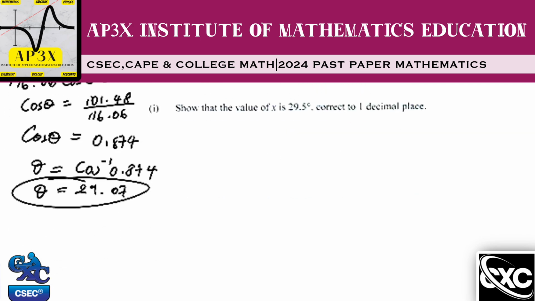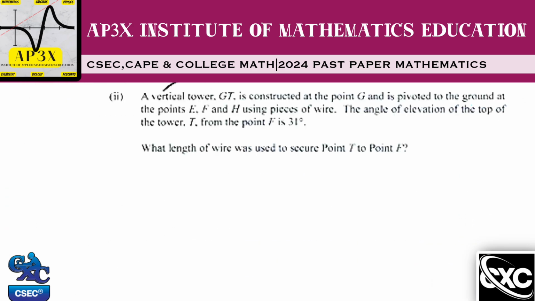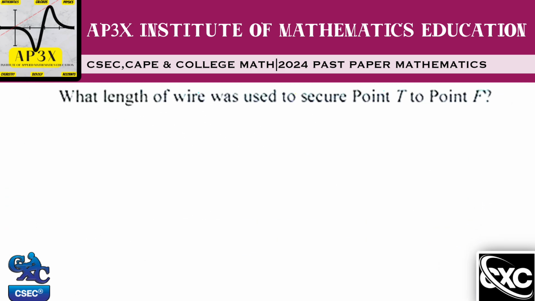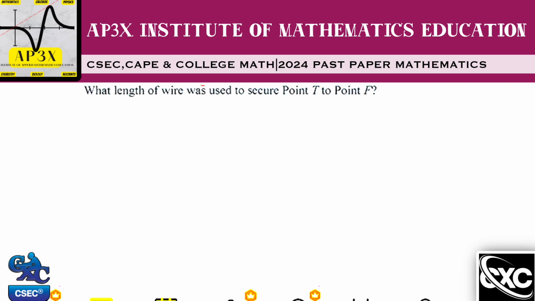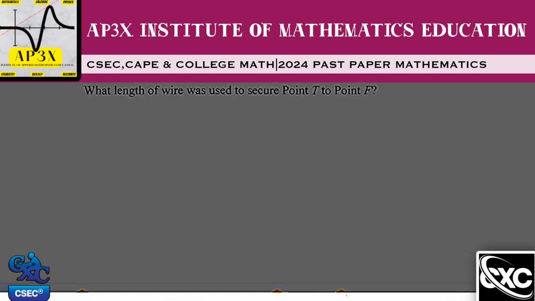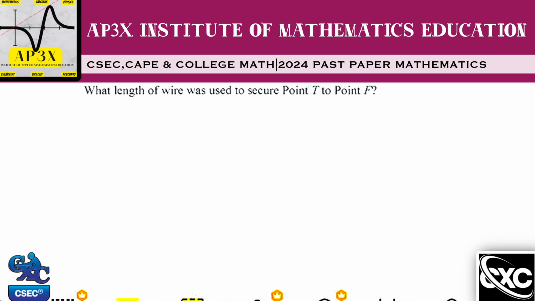So let's just take this diagram out here, because what helps is that once you can interpret the question, you can draw your separate diagrams. So we're looking at this vertical tower that was constructed at G, and then it was connected to F, all the way down here.